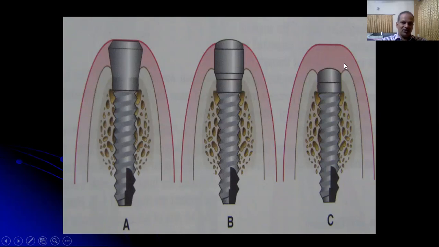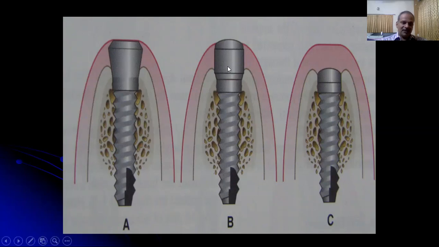The soft tissues are opened, the implant head is exposed, the cover screw is removed, and the healing abutment or the gingiva former is connected, and the soft tissues are sutured around it. And again, these soft tissues are allowed to heal for about 2 to 3 weeks. And after this